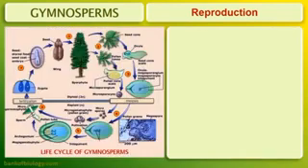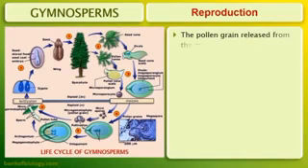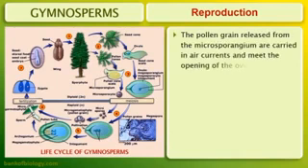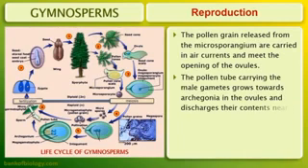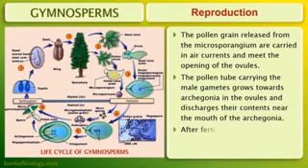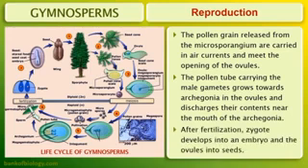The pollen grains released from the microsporangium are carried in the air current and meet the opening of the ovules. The pollen tubes carrying the male gametes grow towards the archegonia in the ovules and discharge their contents near the mouth of the archegonia. After fertilization, the zygote develops into an embryo and the ovules into seeds.